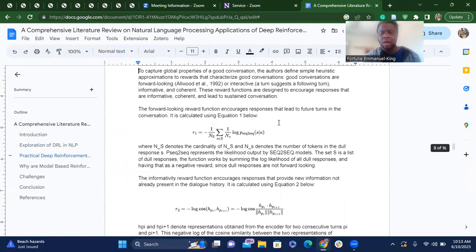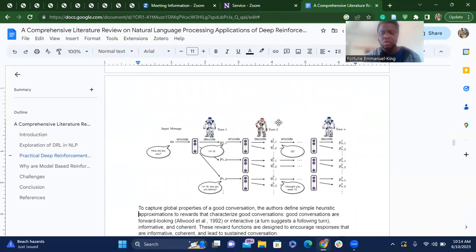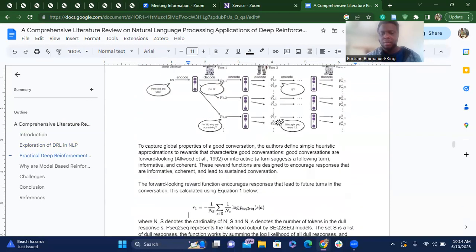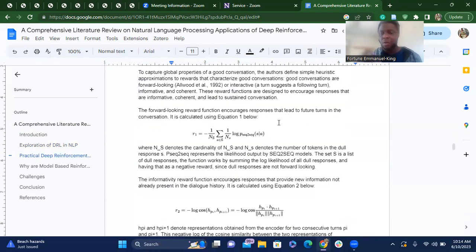In that paper, they have an architecture where they have an encoder and a decoder that are talking to each other, and they're training on a set of rewards. Because it's policy gradient based, they're optimizing the policy function based on these 3 rewards. So they have 3 rewards, one that's forward looking.